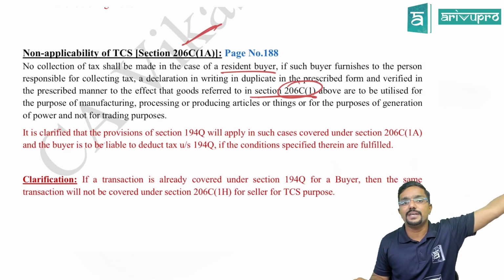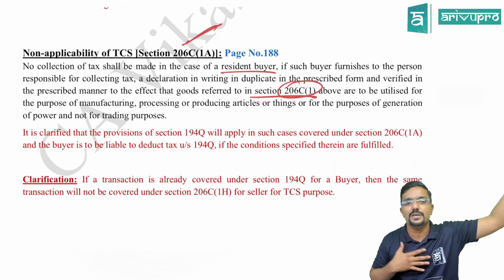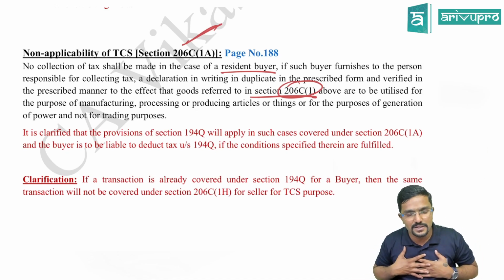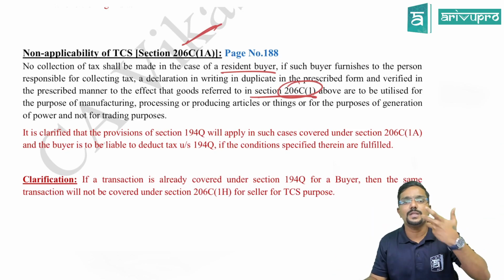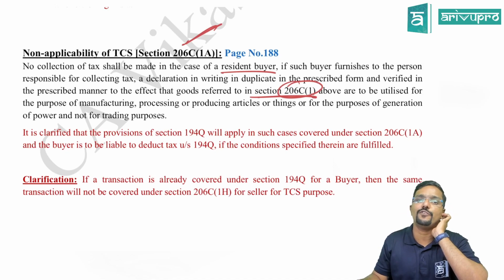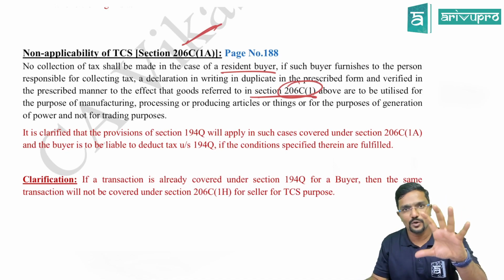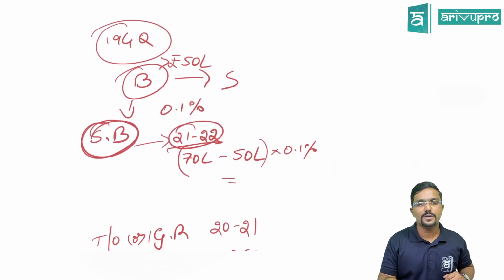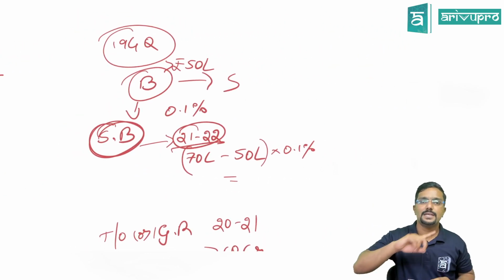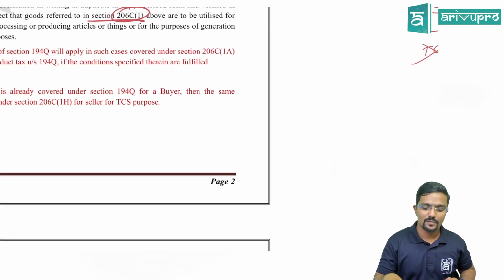If it was more than 10 crore from my business or profession, then I am a specified buyer this year, and I will deduct 0.1% TDS on the amount of purchase in excess of 50 lakh. Clear? Hope it is clear for you. Okay, sir. And there is one more clarification given here. See, 194Q is linked with one TCS section. What is it, sir?